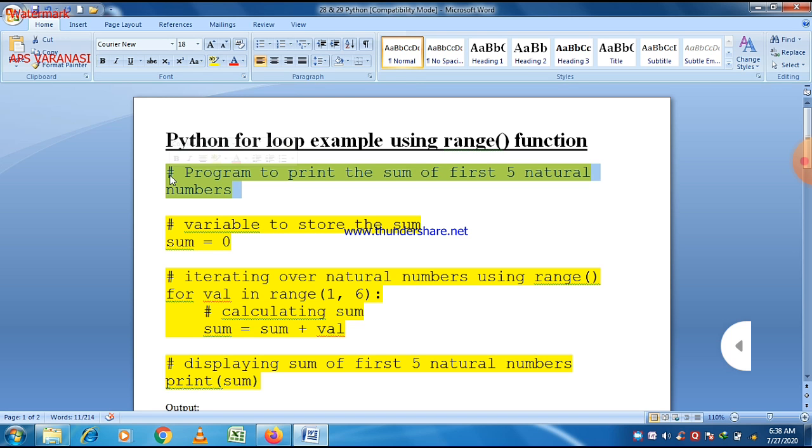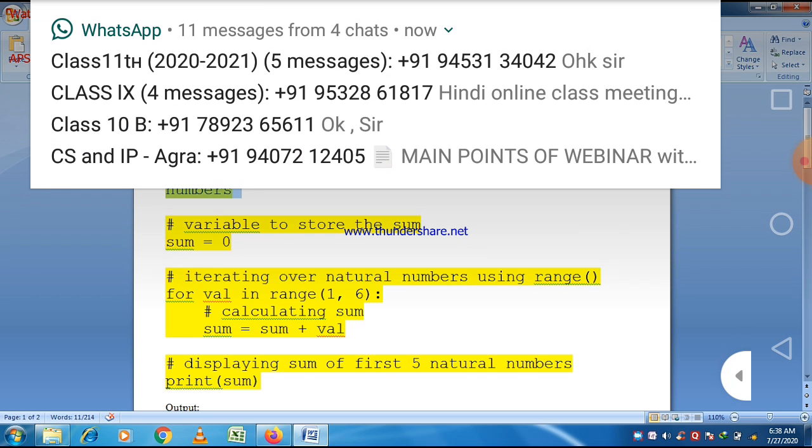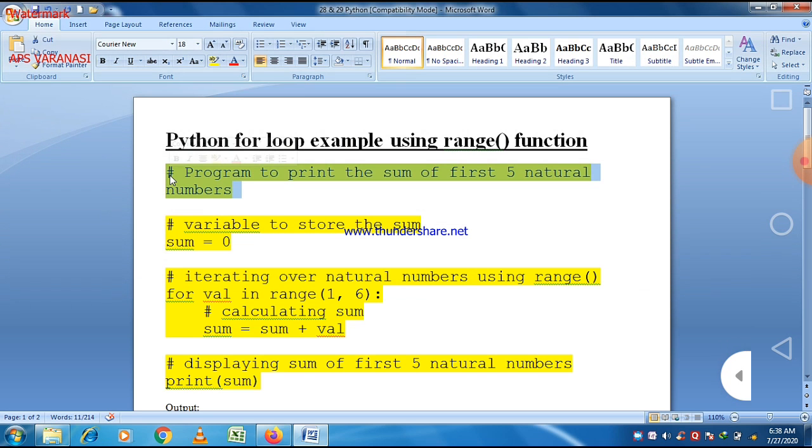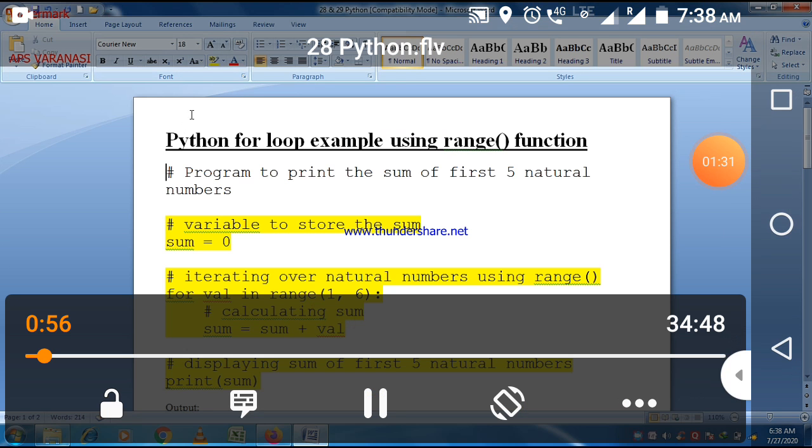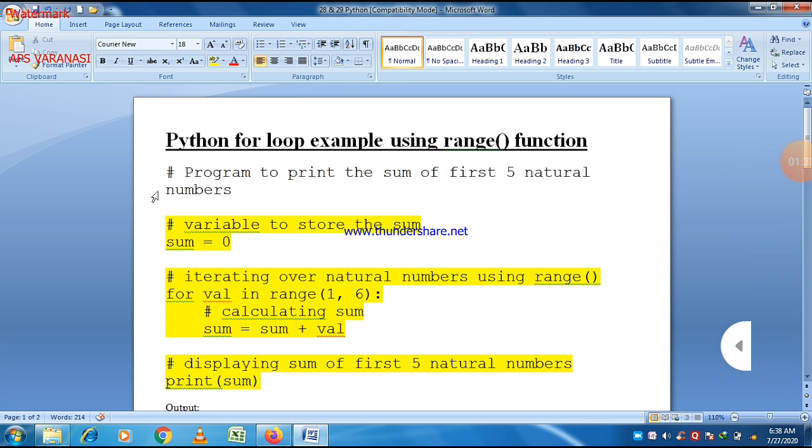And this program uses a for loop. First of all, we take a variable sum and initialize it with 0.